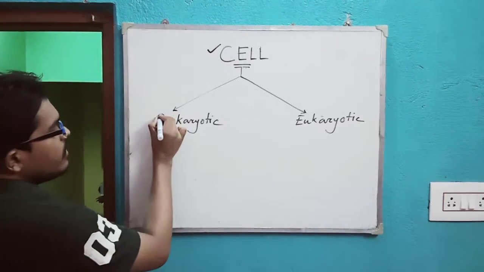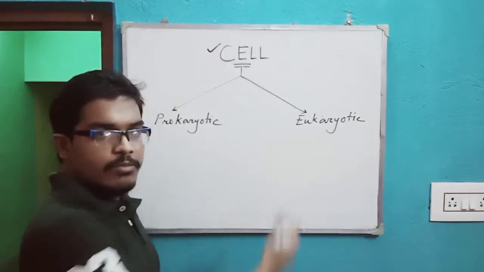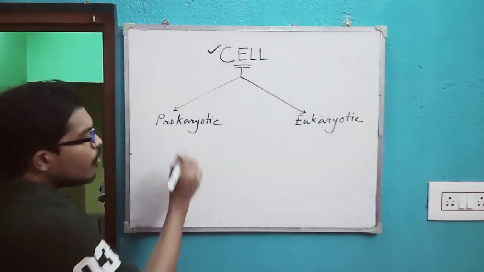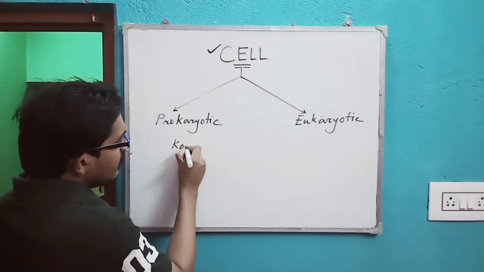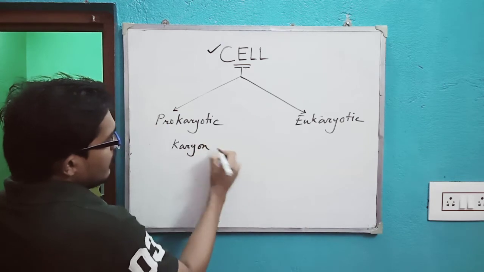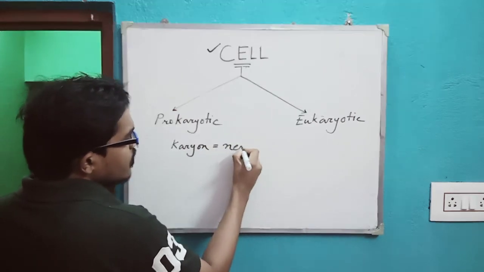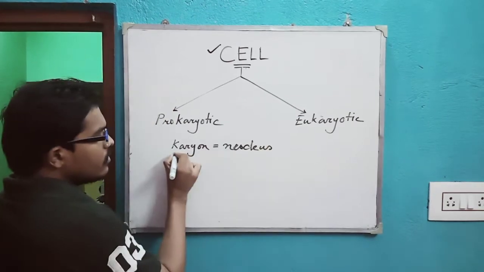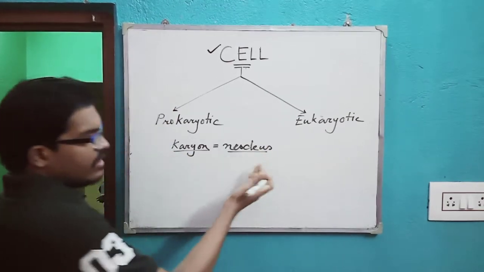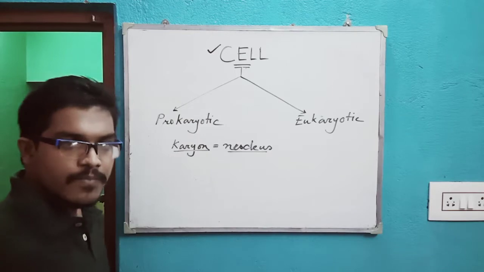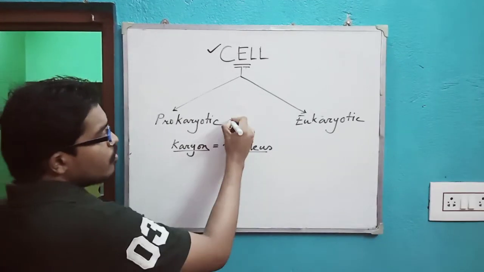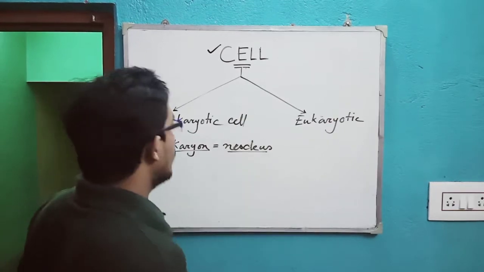So let us understand what is prokaryotic, and then we will talk about eukaryotic. In prokaryotic, the word karyon means nucleus. So what is a prokaryotic cell actually?